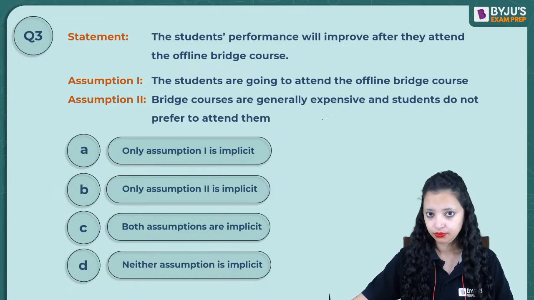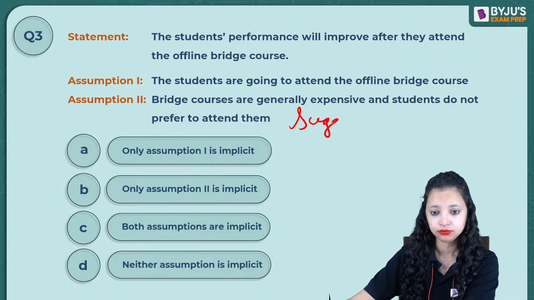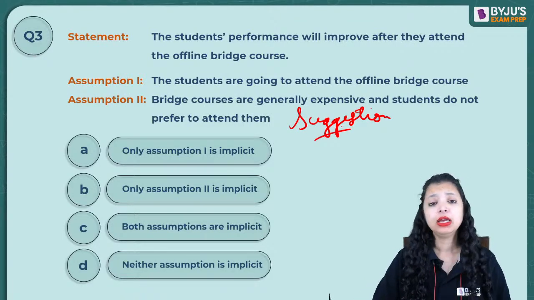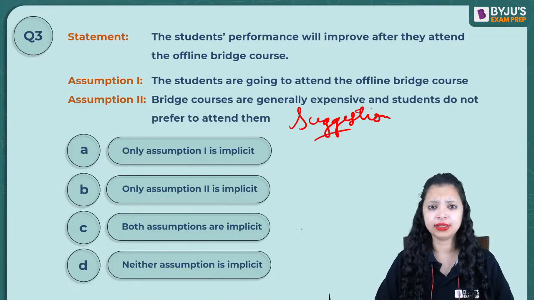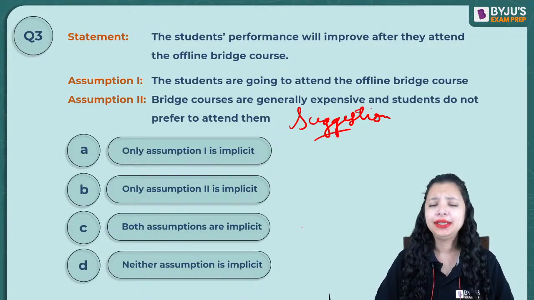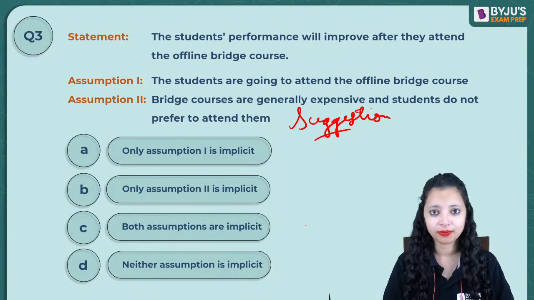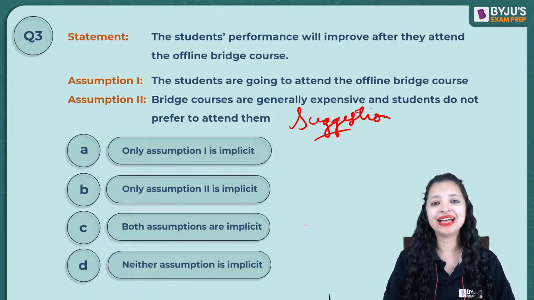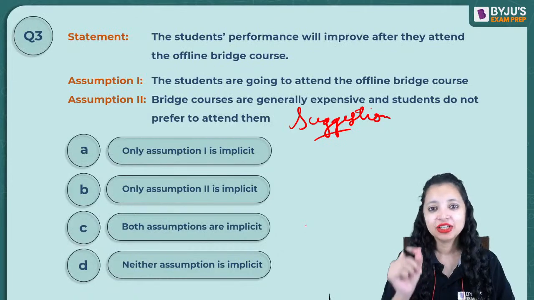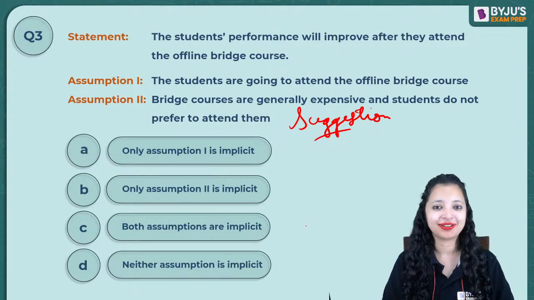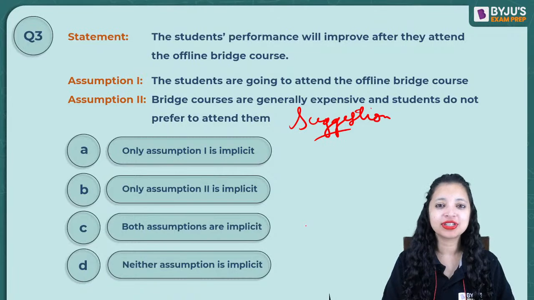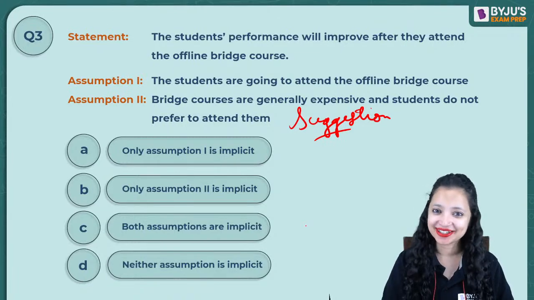Whenever I jot it down here, write it down here. Whenever a suggestion is given, the suggestion is always dependent on the assumption that the suggestion will be followed. If your mother asks you to study, she believes you're going to follow her. If she knows you will not study, she will stop asking you to study.